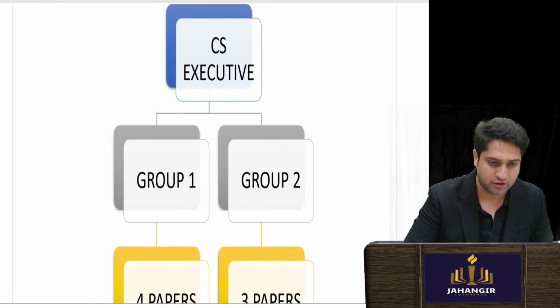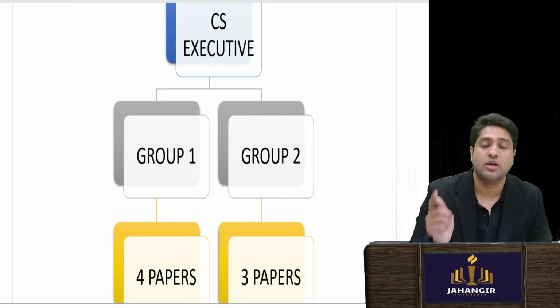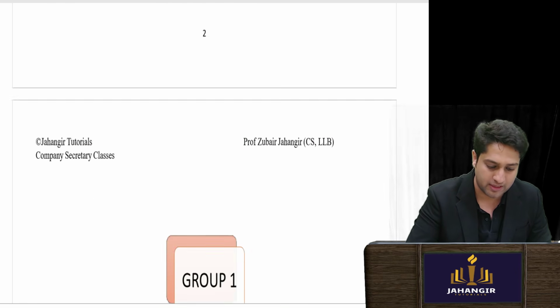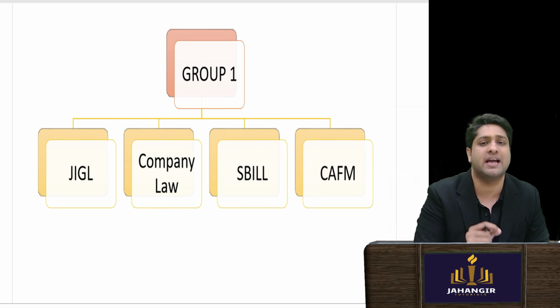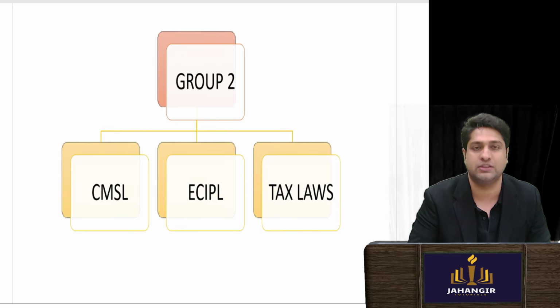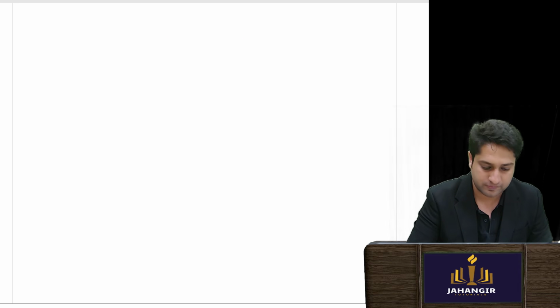So let's begin. Your CS Executive New Syllabus has two groups. Group 1 has 4 papers and Group 2 has 3 papers. Your Group 1 has 4 papers, that is GIGL, Company Law, SBILL and CAFM. And your Group 2 has your CMSL, ECIPL and Tax Laws.